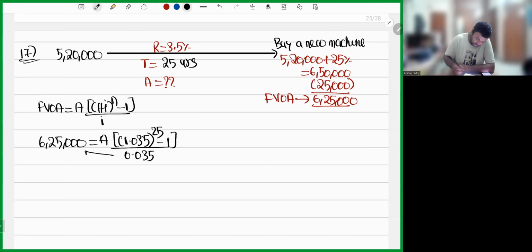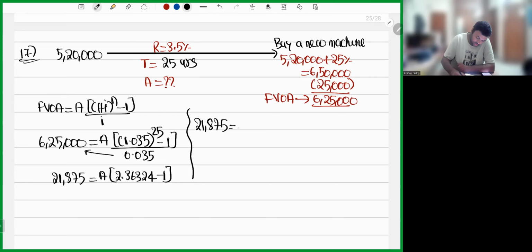Cross multiplication: 6,25,000 into 0.035 gives 21,875, which is equal to A into (1.035 to the power 25 minus 1). 1.035 multiplied 25 times, you will get 2.36324, minus 1. So 21,875 is equal to A into 1.36324.